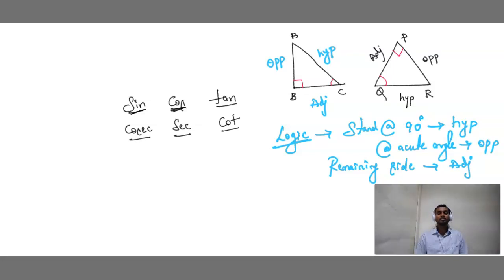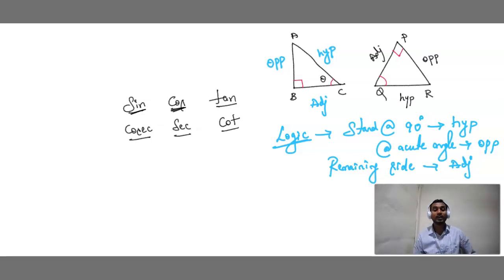Concept is clear. So simple to identify the names of the sides. Now we are done with part 1, how to identify the names of the sides. Very good. Now I have used the word sine. With that, an angle should be there. I am going to assume this as theta.